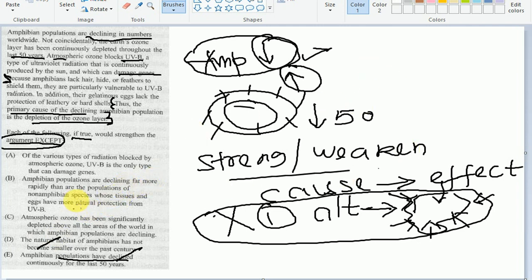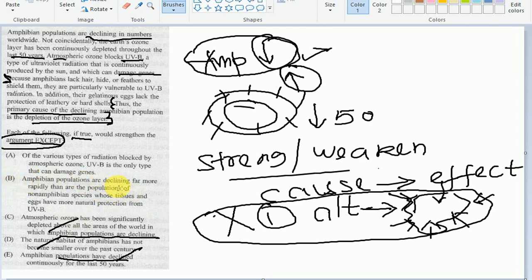Moving to option C: atmospheric ozone has been significantly depleted above all the areas in the world where amphibian populations are declining. Clearly it is strengthening the argument. It is a causal relation given. Atmospheric ozone is significantly depleted in all the areas in which amphibians live. C is not correct, right? Let's move to option B.